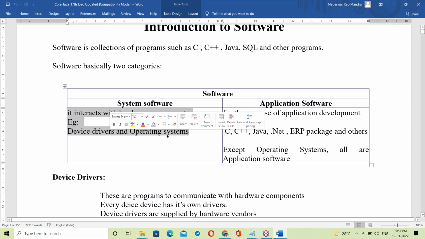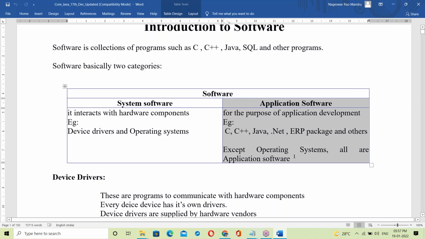Examples: device drivers and operating systems. Application software is for the purpose of application development. Examples: C, C++, Java, these are all application software. Except operating systems, all are application software.